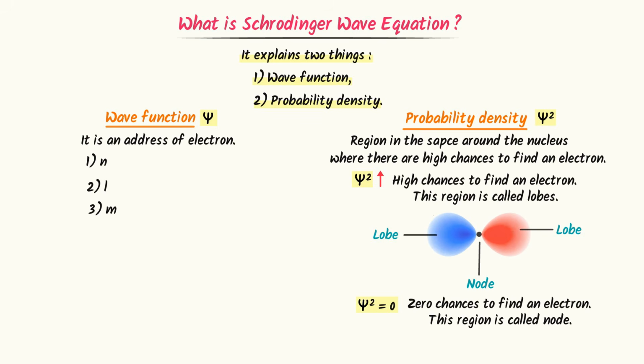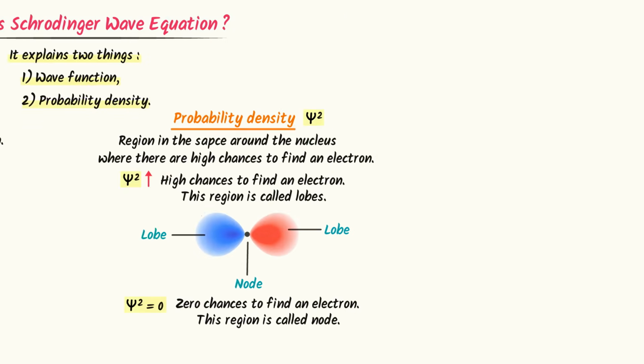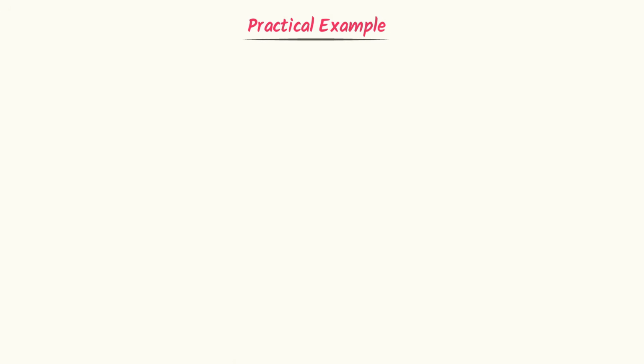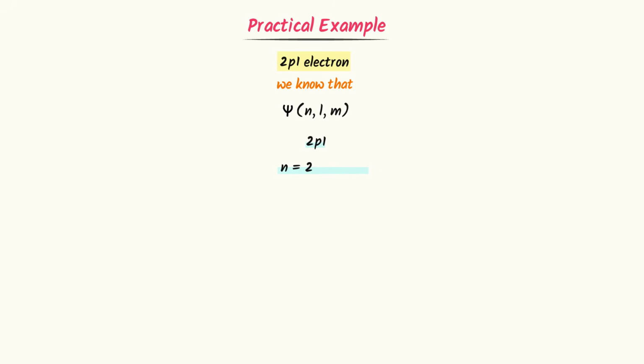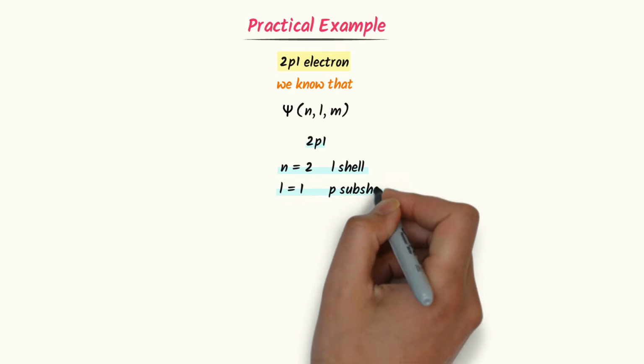Hence note down this important concept. Now I will practically show you how wave function gives us an address of electron. For example, consider 2p1 electron. We know that wave function is an address of electron. Secondly, it is described by quantum numbers like n, l, m. Here, we ignore the spin quantum number. In case of 2p1 electron, n is equal to 2, which is L shell. l is equal to 1, which is p subshell.